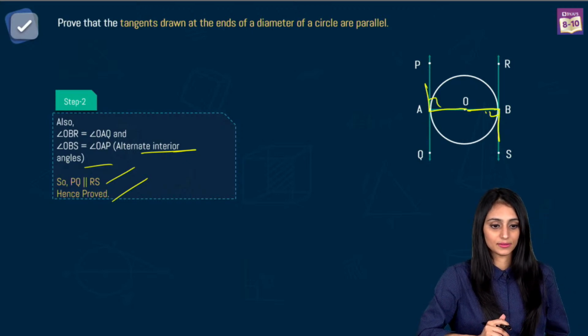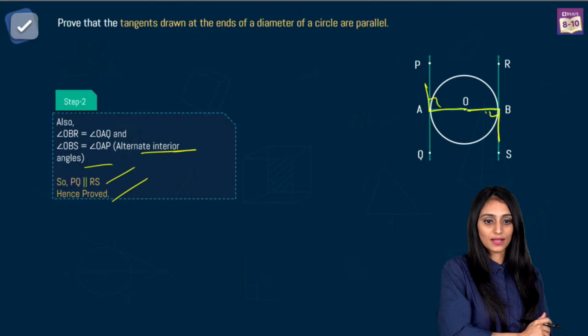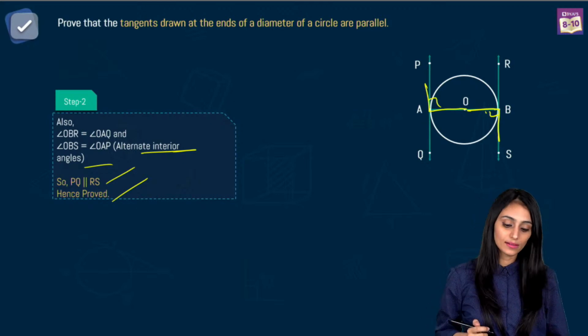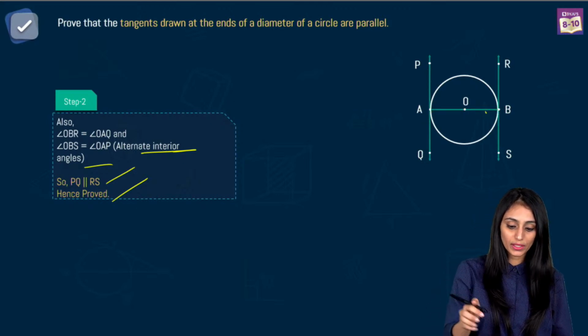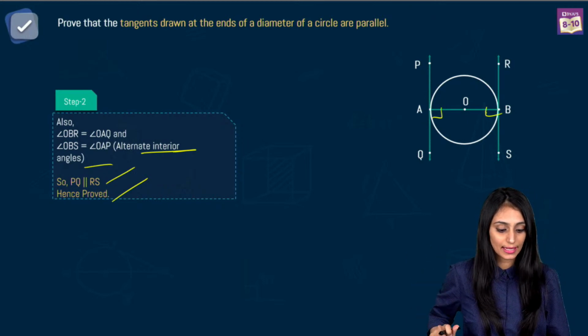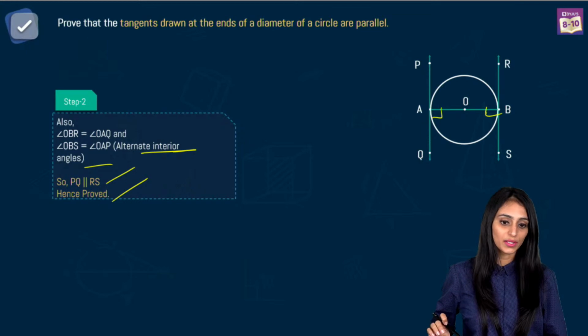Can we do this by co-interior angles? Yes, co-interior angles. Basically, you want to use co-interior. Absolutely. You can use the property of co-interior angles as well. Yes, you can do that. Right. It's not that you can use alternate only.